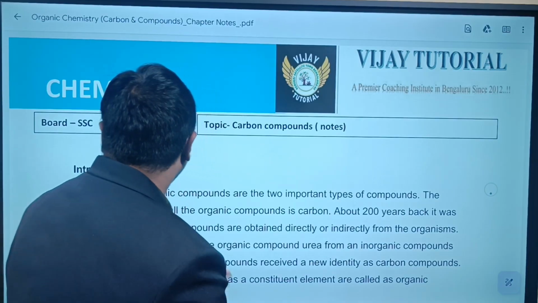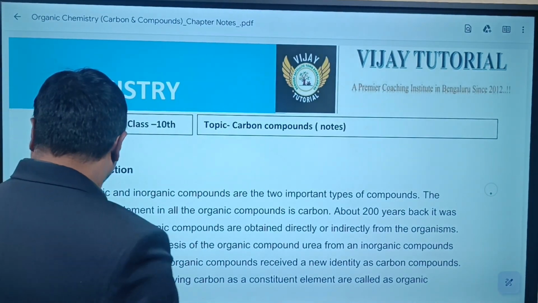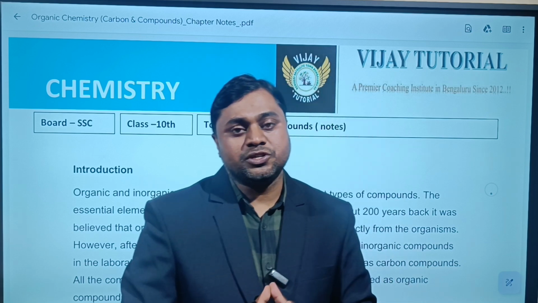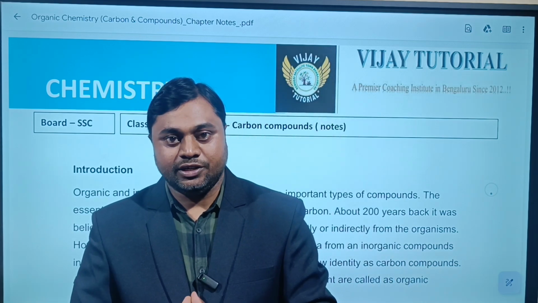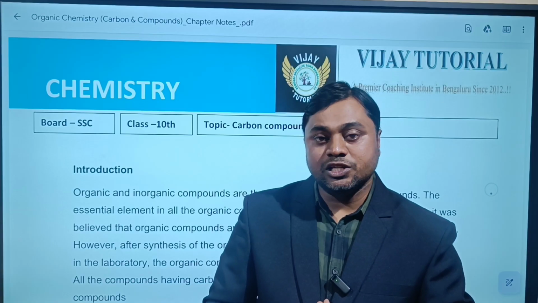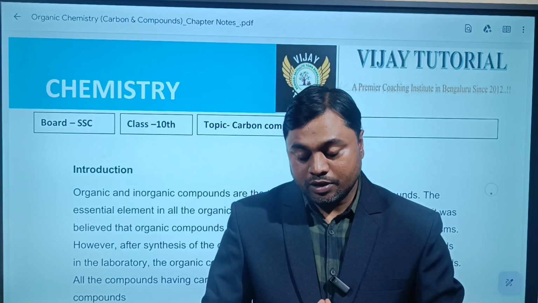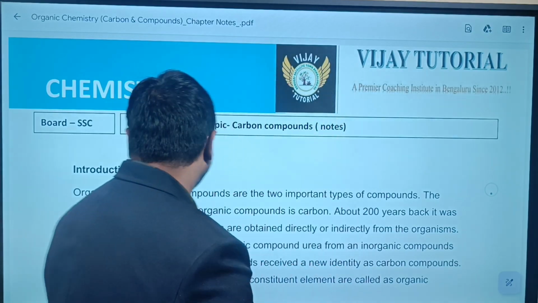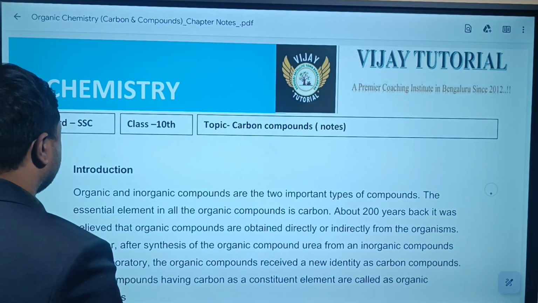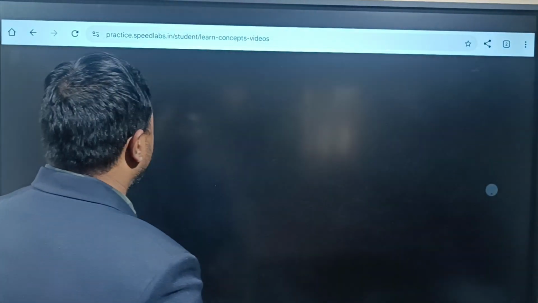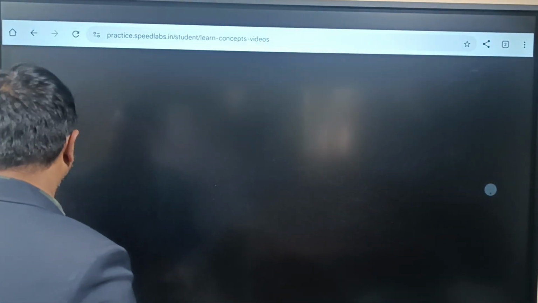So when we talk about carbon and its compounds, we are studying a separate branch of chemistry, that is called organic chemistry. What is organic chemistry? It is a branch of chemistry which deals with the study of carbon and its compounds. Yes or no? So that is organic chemistry. So let's first discuss the sources of organic compounds. Where are the sources of organic compounds?